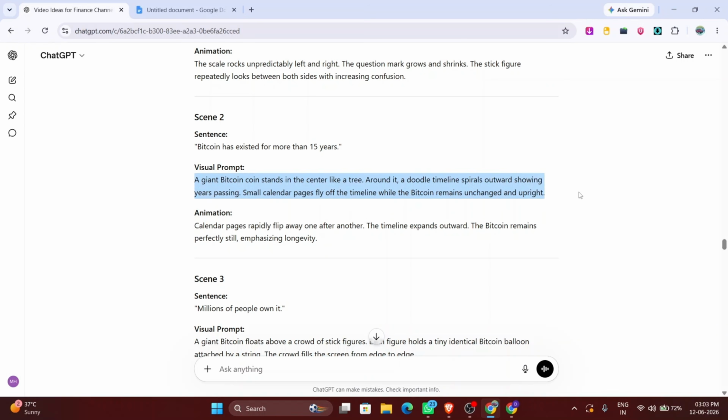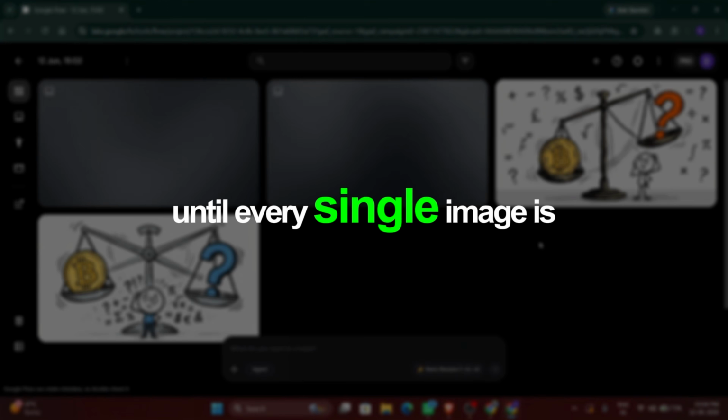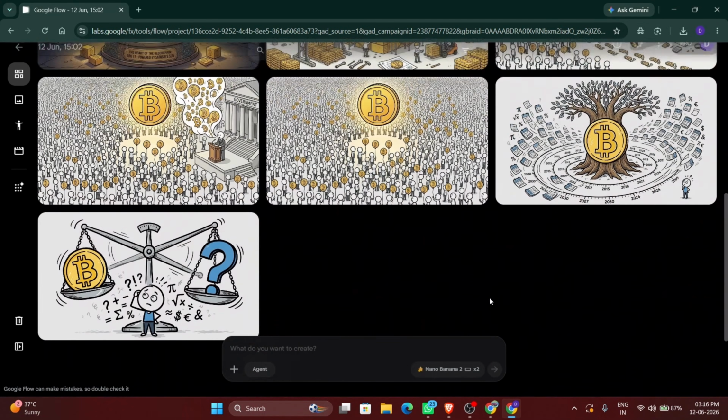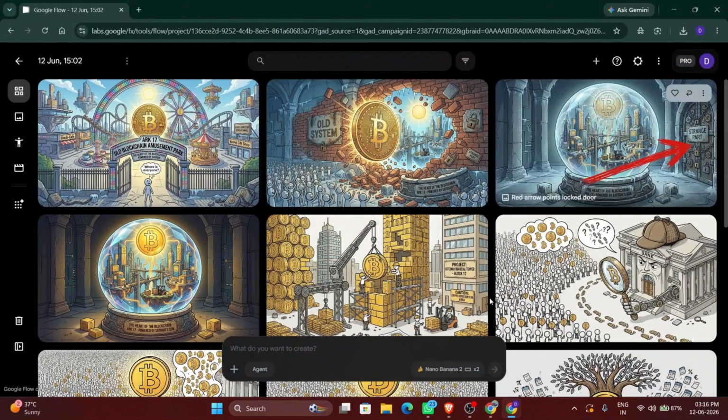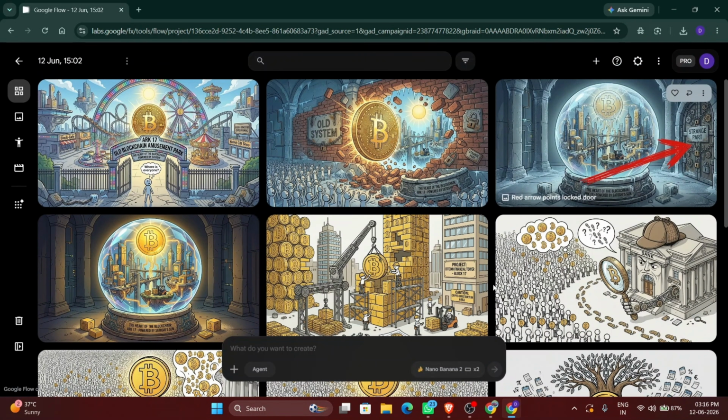Copy image prompt 2 and paste it in. Repeat the exact same process until every single image is done. This reference image step is what keeps the visual style consistent across your entire video, so it feels like one cohesive piece of content from beginning to end.